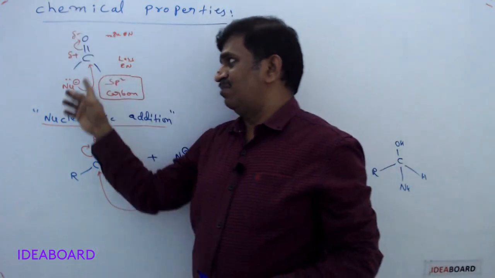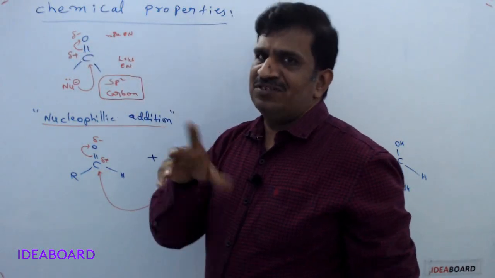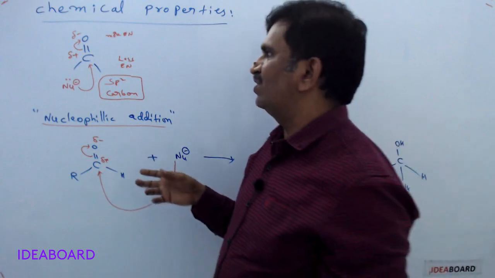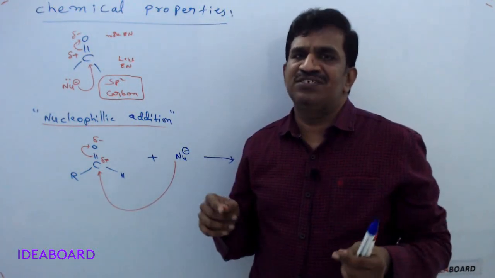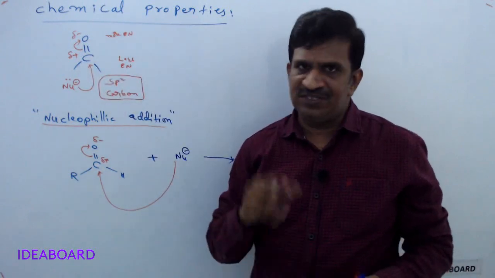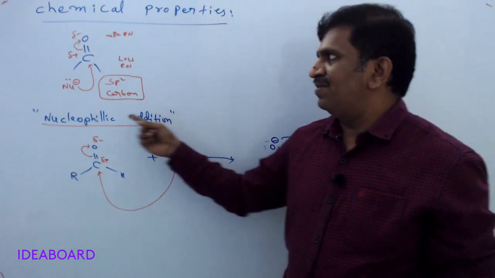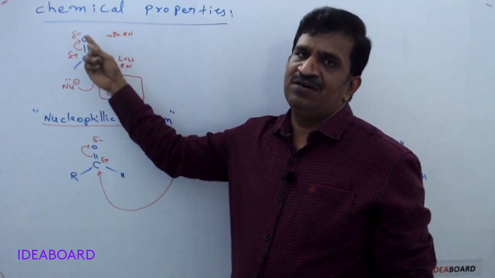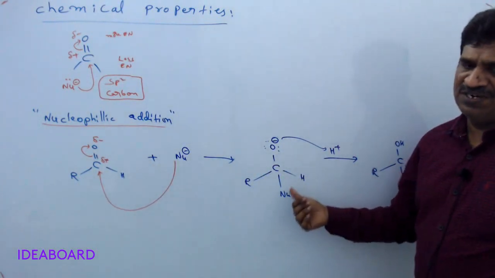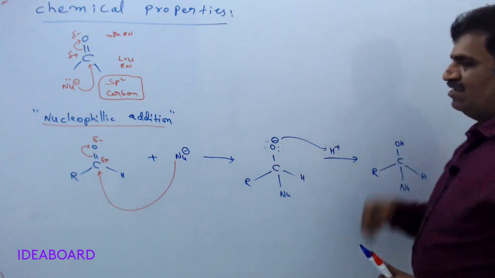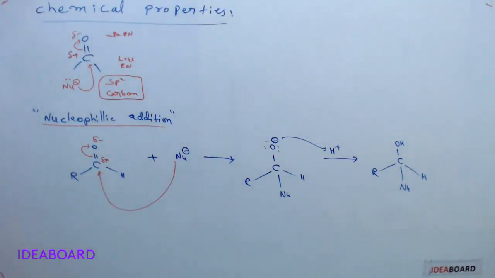But carbonyl compounds also have a C double bond O. A double bond means unsaturation, but it is not showing electrophilic addition. Why? First, because there is an electronegativity difference between the bonded atoms. Second, the pi bond electrons of C double bond O shift easily and the nucleophile attacks easily, giving a stable tetrahedral intermediate, which then converts into a protonated compound. That is the nucleophilic addition reaction.